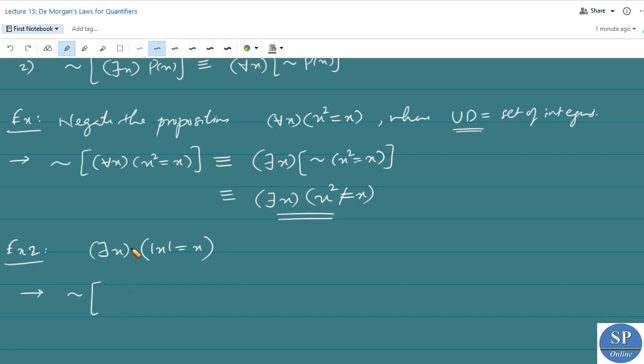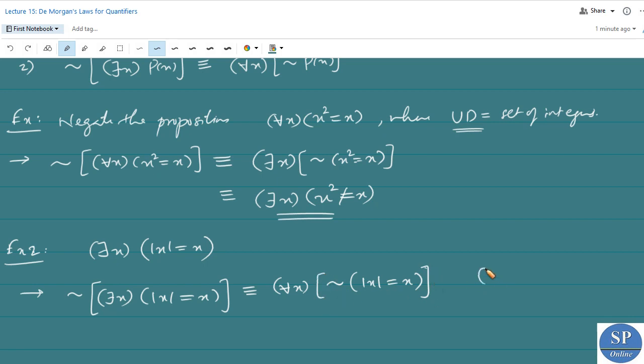By De Morgan's law, the negation of there exists x such that mod x is equal to x is, for every x, negation of mod x is equal to x.